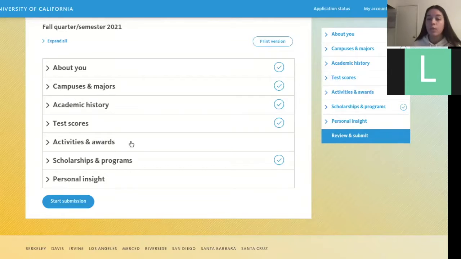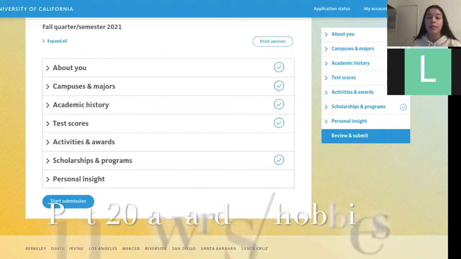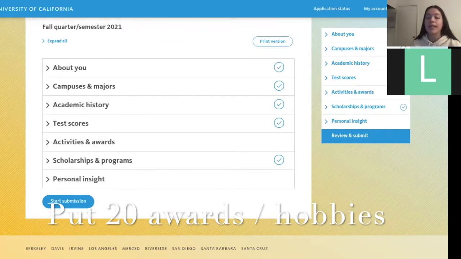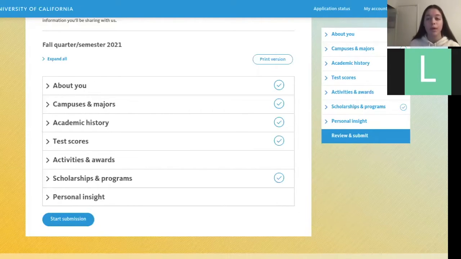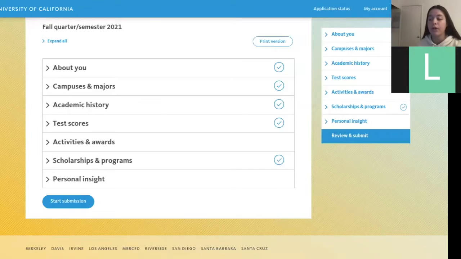And then activities and awards is a little more complicated, but don't get stressed out. For activities and awards, literally if you do basketball, if you are in FSU, quality over quantity. You don't have to put all 20, you could probably just put 11 or 12 activities and awards that are more meaningful to you, and it would probably be better. Scholarships and programs is super easy. You're just going to check off a bunch of stuff about demographics, your ethnicity, if you can qualify for any types of scholarships that will help you.